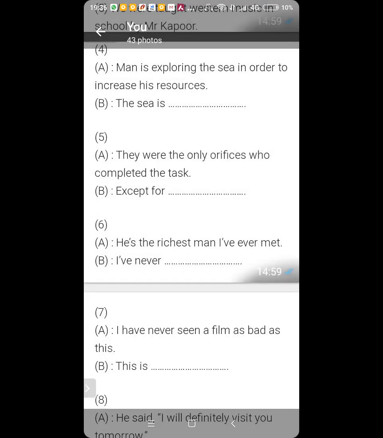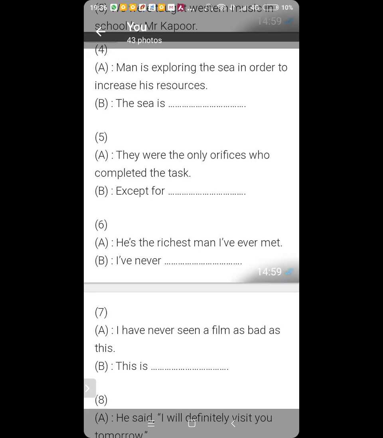Yes, sir. Number 6. He is the richest man I've ever met. I have never met someone as rich as him. Or I have never met anyone richer than him. Or I have never met anyone as rich as him. Okay, both will do here. I have never met anyone richer than him, or I have never met anyone as rich as him. Okay?